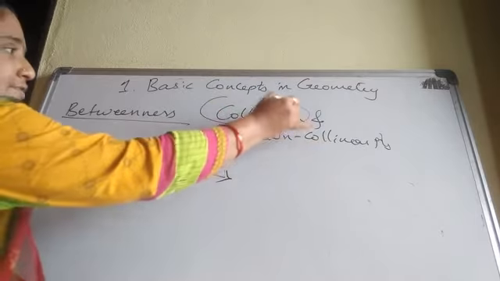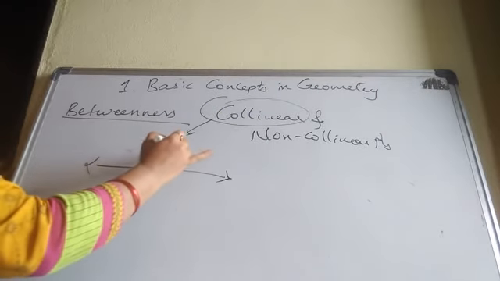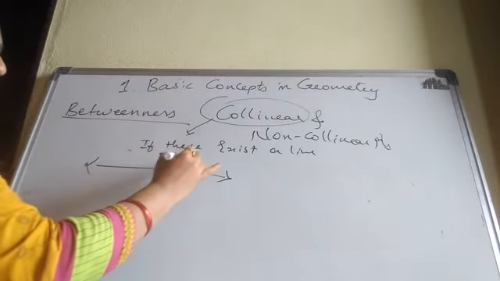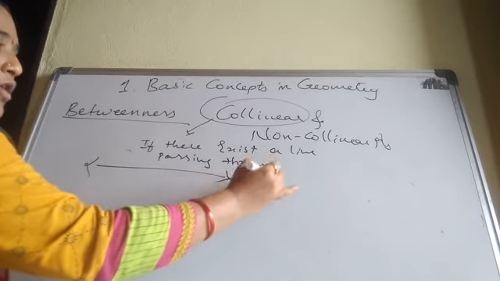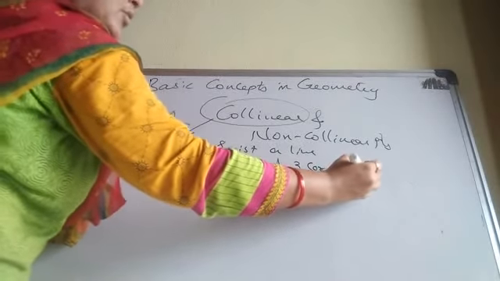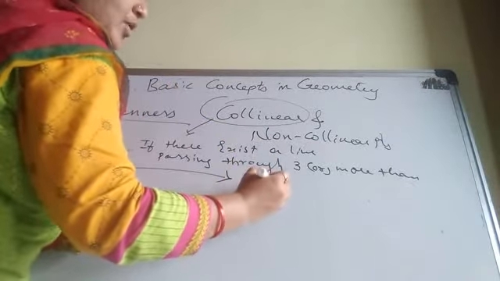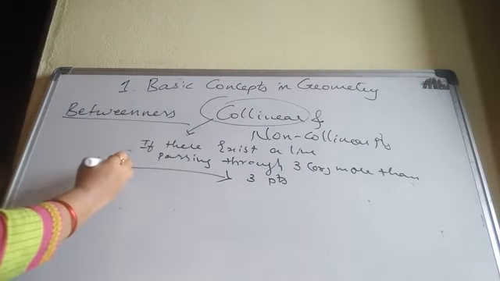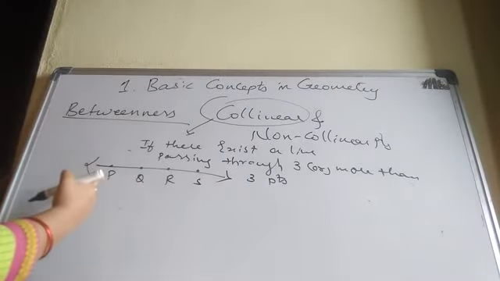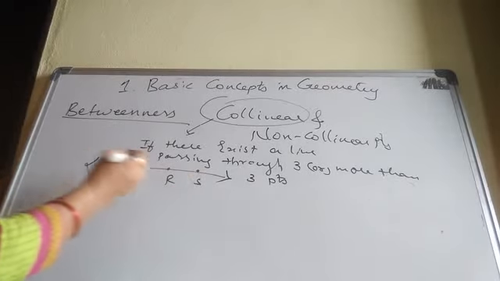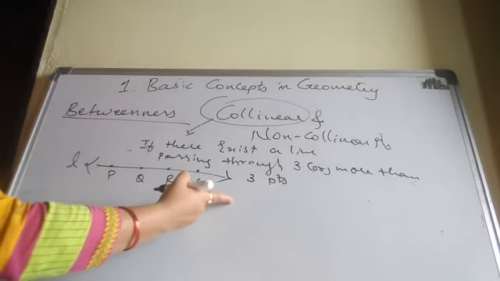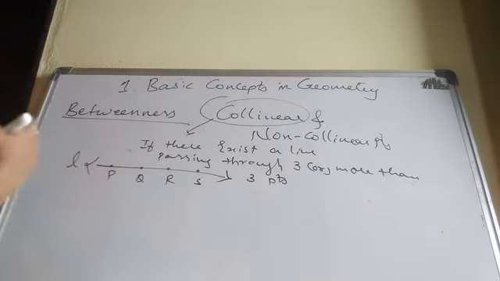The collinear points definition: if there exists a line passing through 3 or more than 3 points, then these points are called collinear. Here P, Q, R, S. See, are all these points passing through a line or not? This is a line L passing through how many points? 4, in a straight line. So P, Q, R, S are collinear points.